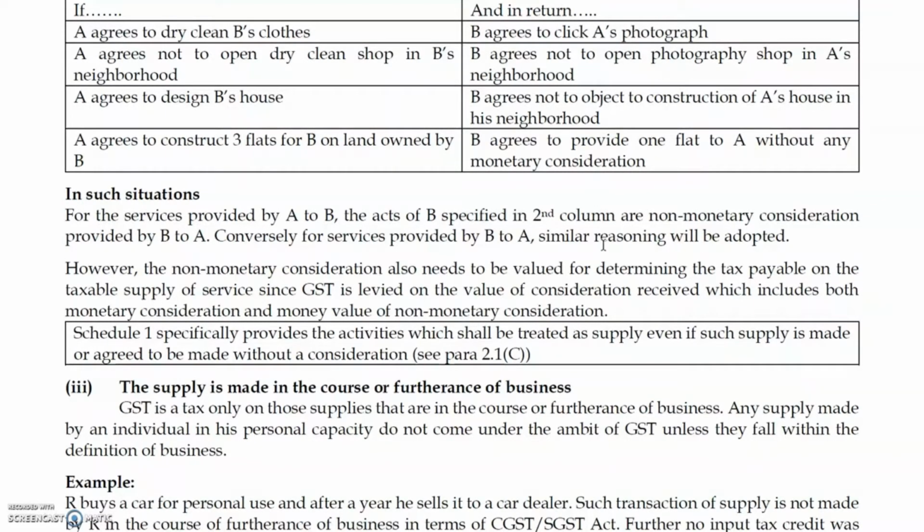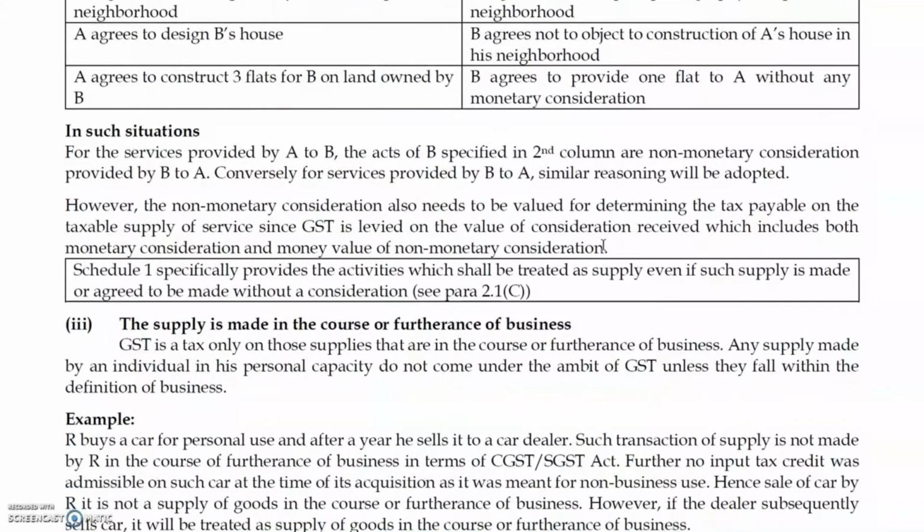Another 2 important vital definitions are furtherance of business, and the second thing is about what do you mean by business. If we understand these 5 things, then we will go to section 7(1), clauses A, B and C. The supply is made in the course or furtherance of business. GST is a tax only on those supplies that are in the course of furtherance of business. Any supply made by an individual in his personal capacity does not come under the ambit of GST unless it falls within the definition of business.